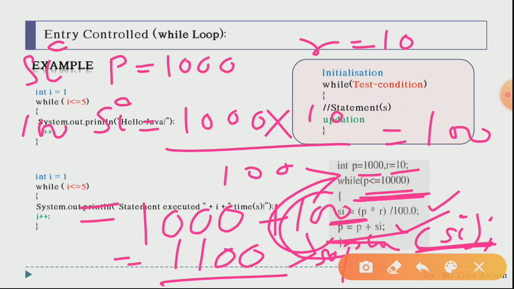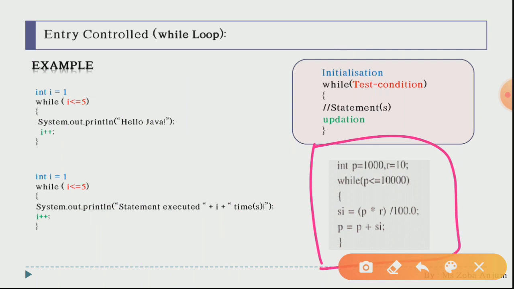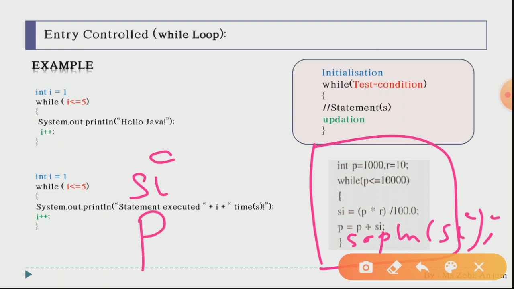Now you take a pen and a copy, write down this code in your copy, and try to execute it. Add one more line, that is System.out.println(si), at the very last. In the comment section below, give me the output: what is the last value of si that you get, and what is the last value of principal that you get over there. Write down the code and try to execute it. In case you feel any difficulty, let me know in the comment section below.